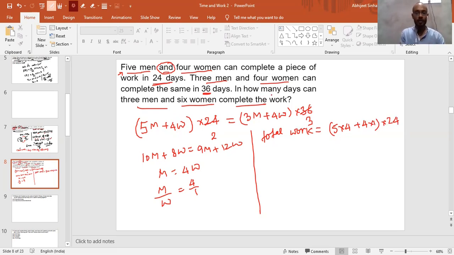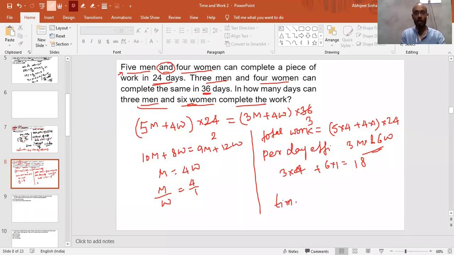Now the third group that is assigned the work is 3 men and 6 women. So the per day efficiency of 3 men and 6 women will be what? Per day efficiency we need to calculate for 3 men and 6 women, right? So this is nothing but 3 times of m, which is 4, plus 6 into 1, right? So this is 12 plus 6 is 18. So the time they will require is 24, this is 20 plus 4 is again 24, divided by 18.